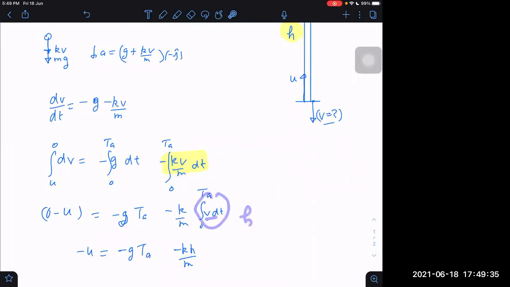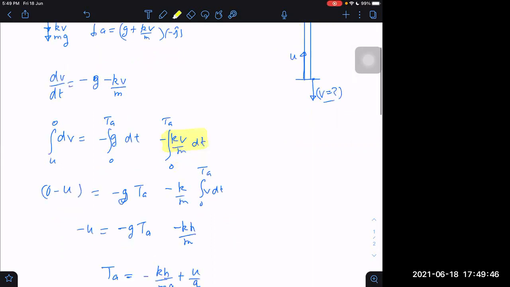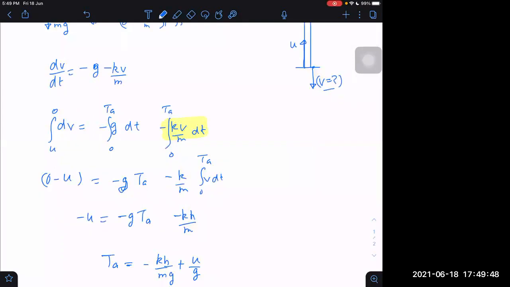I'm not integrating because I don't know how v varies as a function of time, and I'm not even determining that. Without even determining, I'm directly getting the answer. So it is a very key step, very important. Some questions you can do very easily this way. Don't think that when they ask a question, it will always require a lot of integration. They can ask questions sometimes in which we may not even need much integration and we may get the answer. Okay.